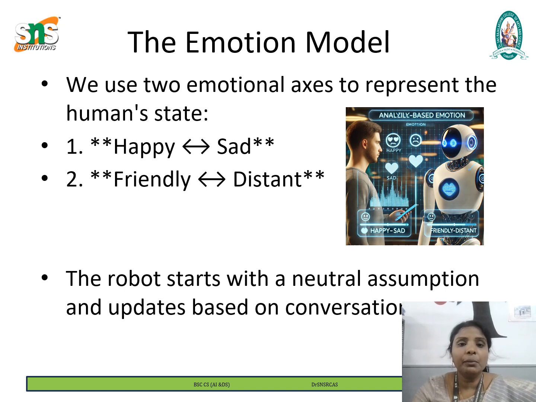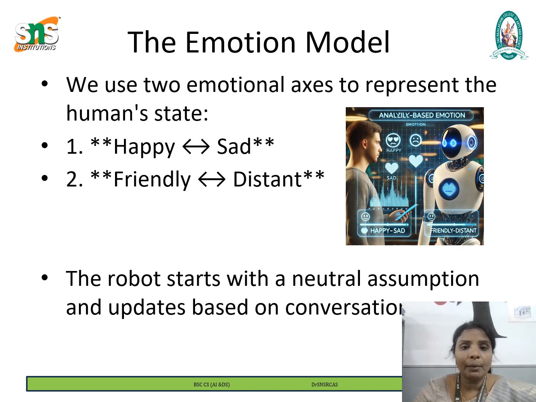Next, we see the emotional model. So we model human emotions in a simple yet effective way. We use two emotional axes that represent a person's emotional state. The first one is happy and sad. Another one is friendly and distant. So these axes represent the emotional state of the user.